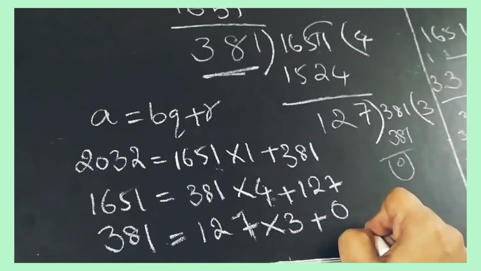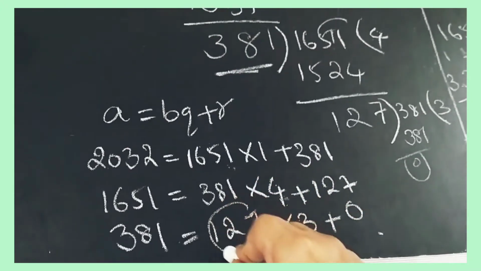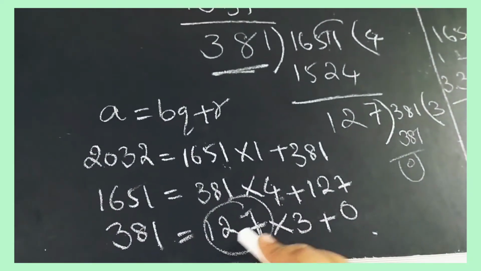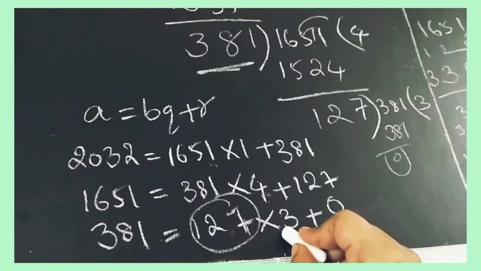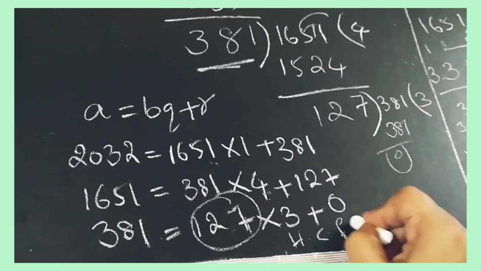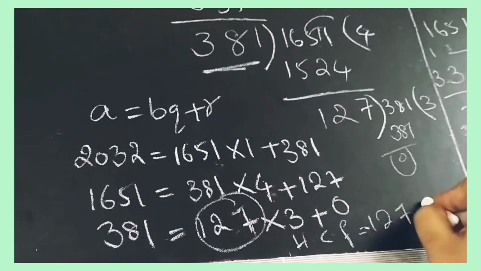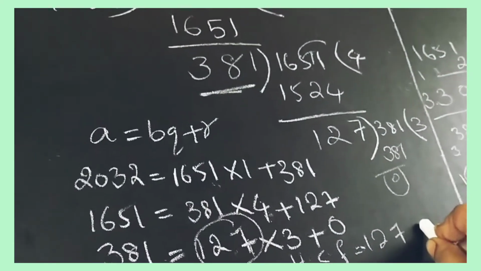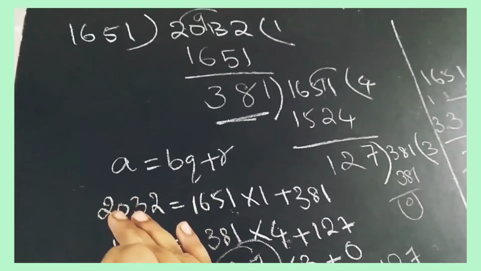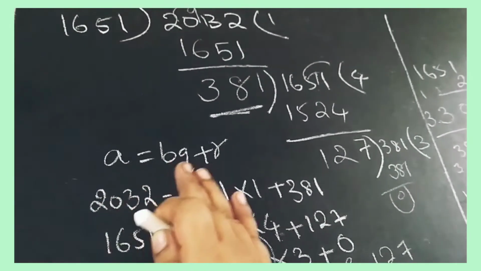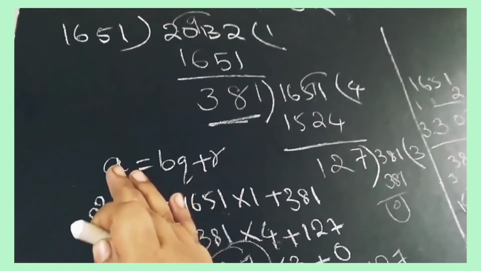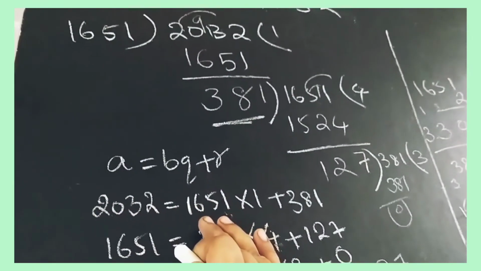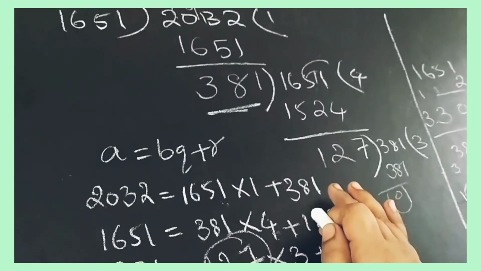0. So what is the HCF? You have to see B. So what is the B here? In the last step, what is the B here? B is 127. So the HCF is equal to 127. So here what you have to do is, A is equal to BQ plus R means first you have to take dividend, divisor, quotient, remainder. Okay.